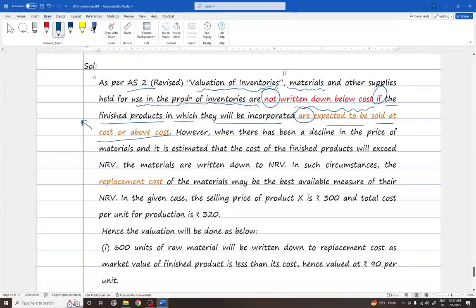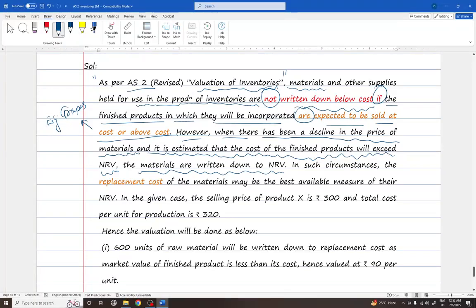Remember the grapes example. However, when there has been a decline in the price of materials and it is estimated that the cost of the finished goods will exceed NRV, the materials are written down to NRV.